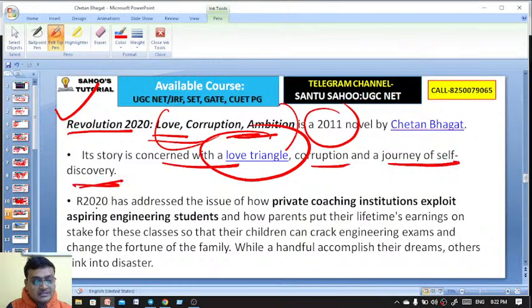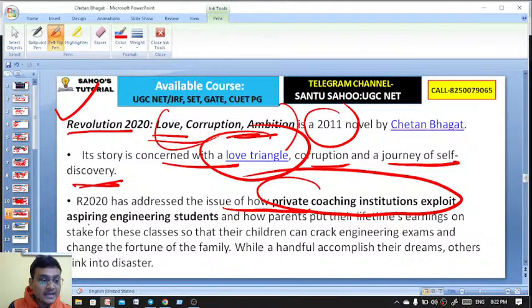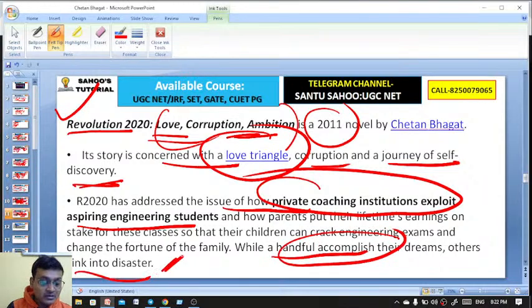And that is how Revolution 2020 has addressed the issue of how private coaching institutions exploit aspiring engineering students. This is the main theme of this novel. While you see that a handful accomplish their dreams, others sink into disaster. That is Revolution 2020 by Chetan Bhagat. Remember the subtitle of this novel, Love, Corruption, Ambition, published in 2011.